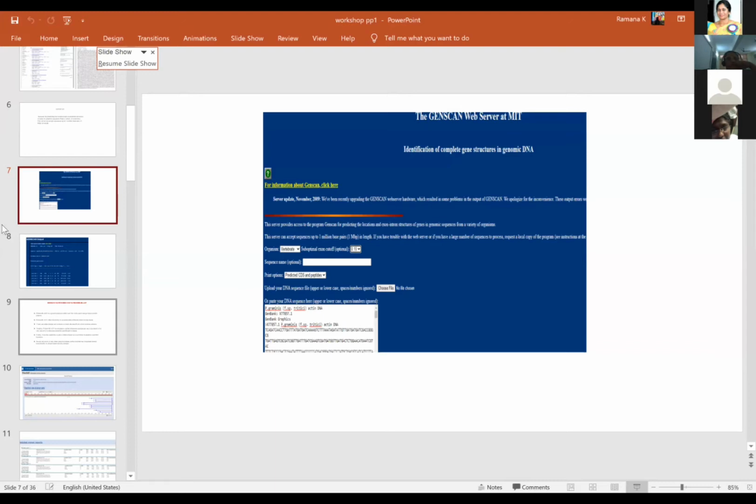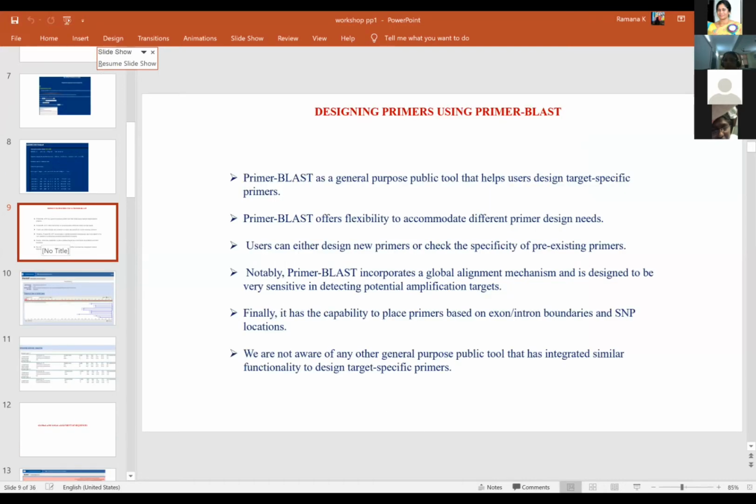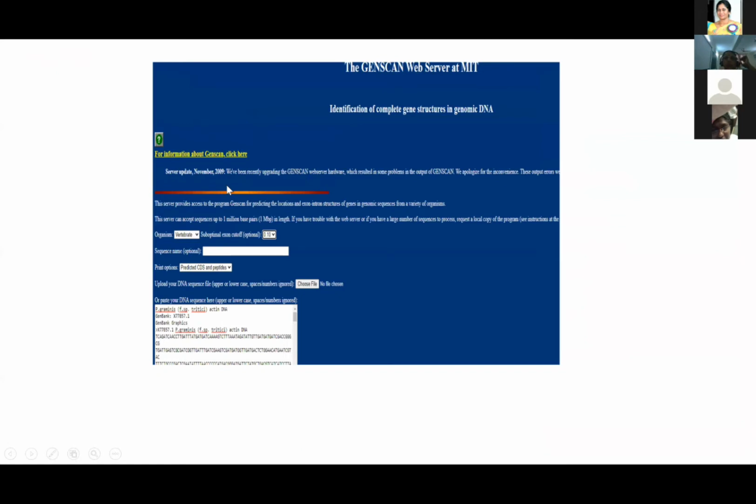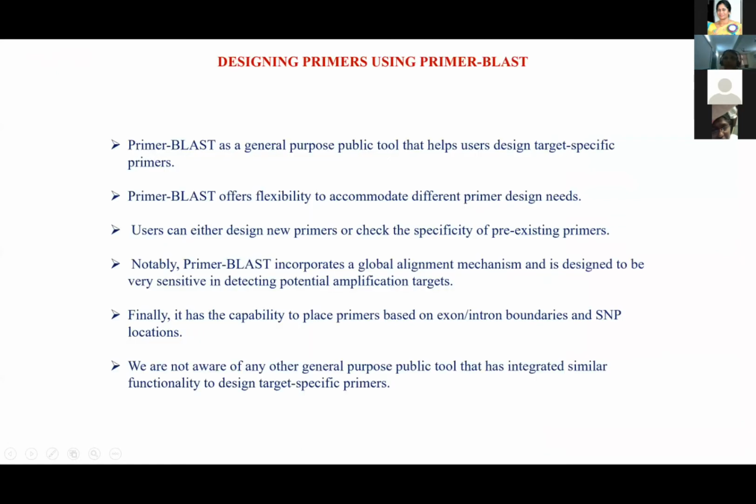Continue, Padma. Yeah. So next we are going to talk about the designing of the primers. Designing primers is another important aspect which is required. So when do we use primers? When we have a particular sequence and we want to amplify that particular sequence, then we need to design the primers.